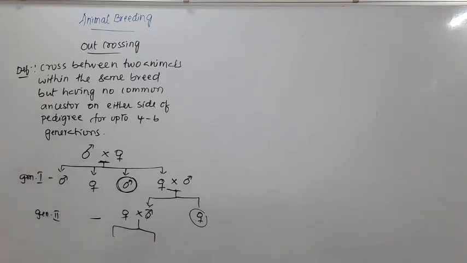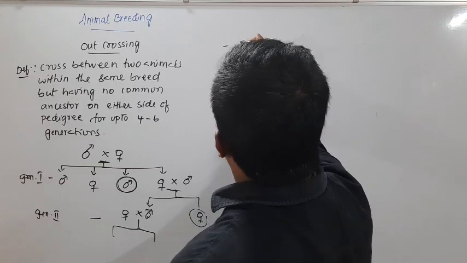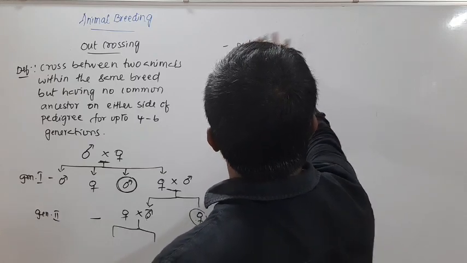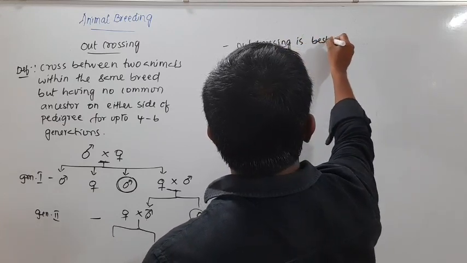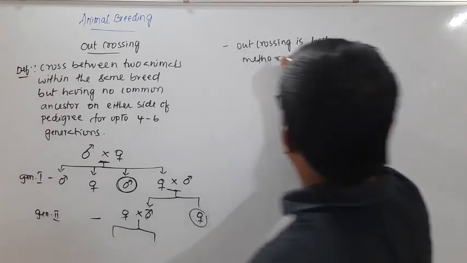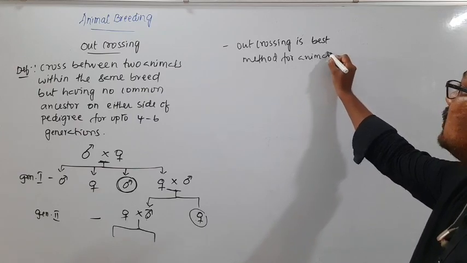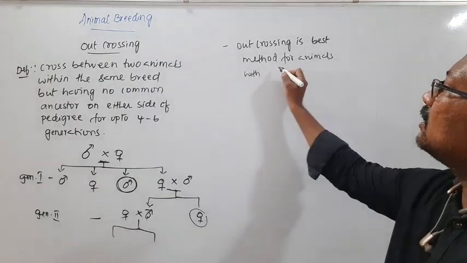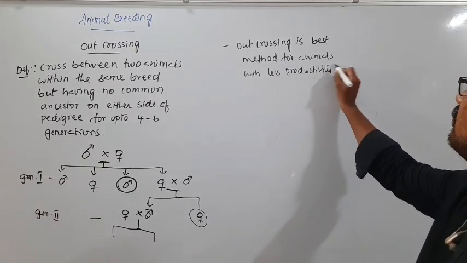Now this outcrossing is the best method of breeding for animals that are below average in productivity of milk. So I'll mention here: outcrossing is the best method for animals with less productivity of milk.